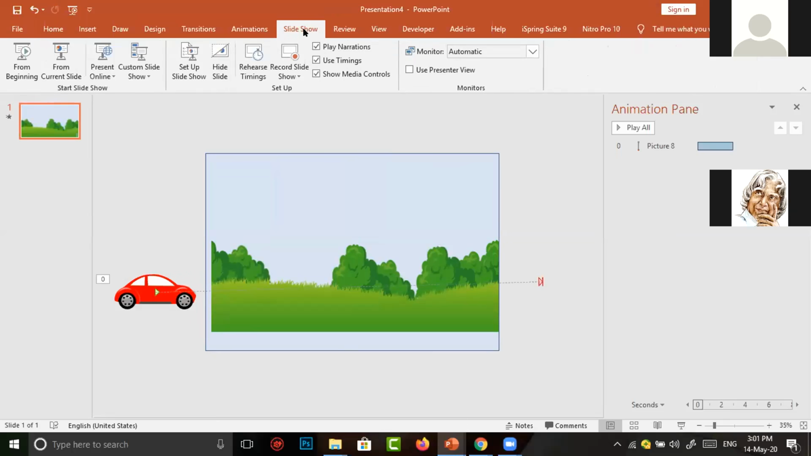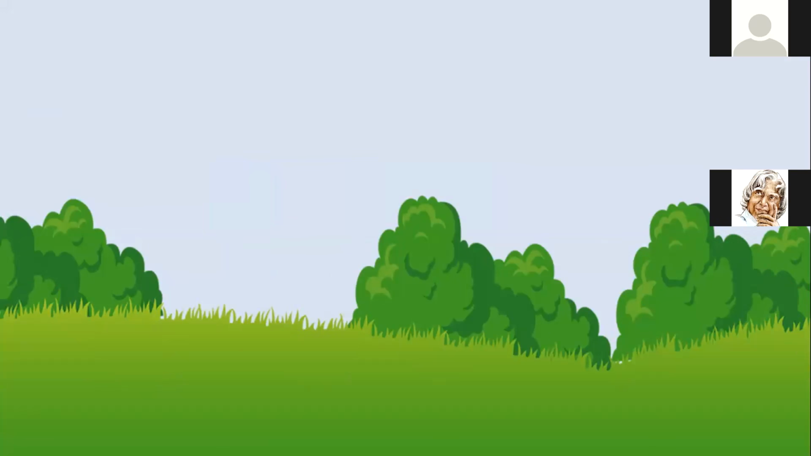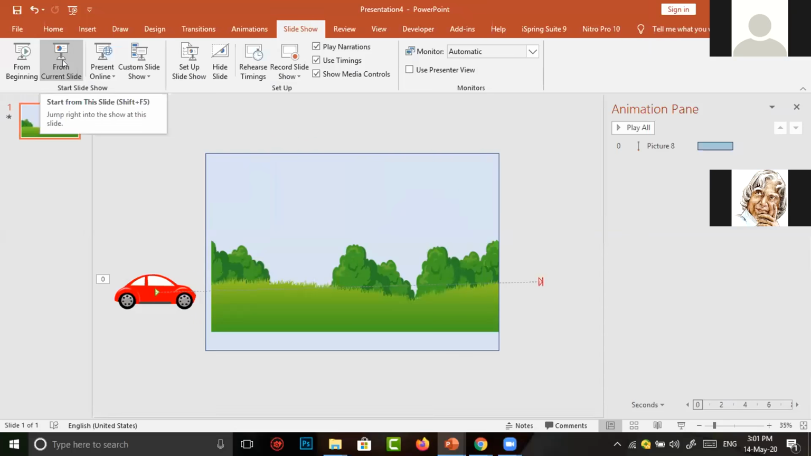Just a slideshow. Go to from current slide. Oh, yes, it is. Then what are the other things moving in our demo video? A bird is flying from left to right. I want a bird.